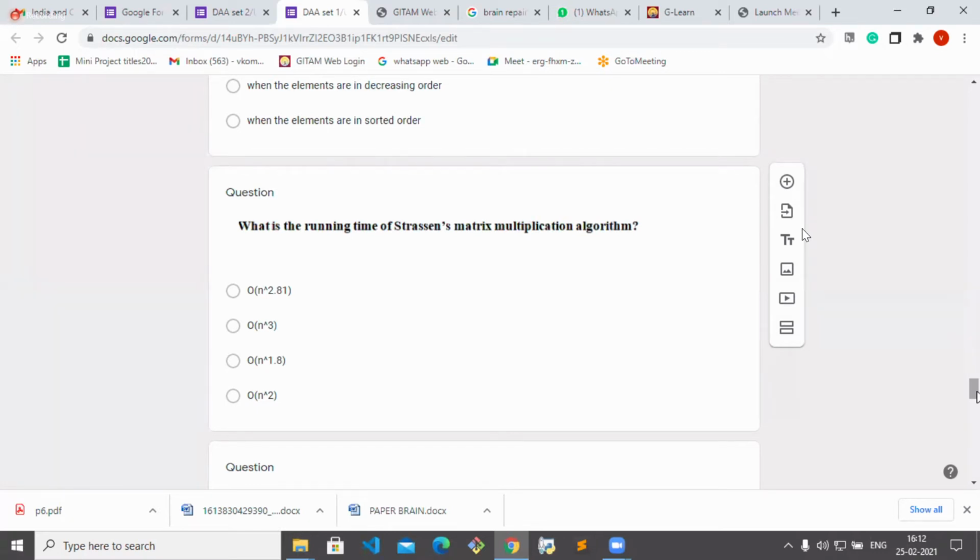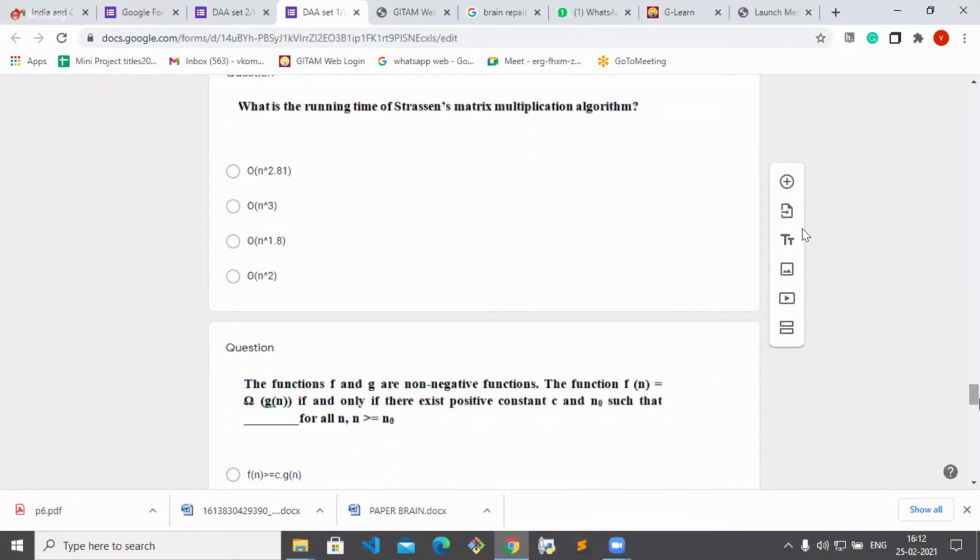Sessions matrix multiplication time complexity. Strassen's: big O of n power 2.81.